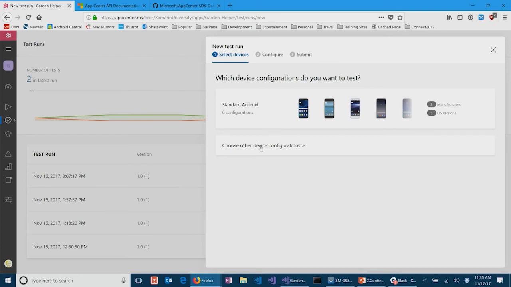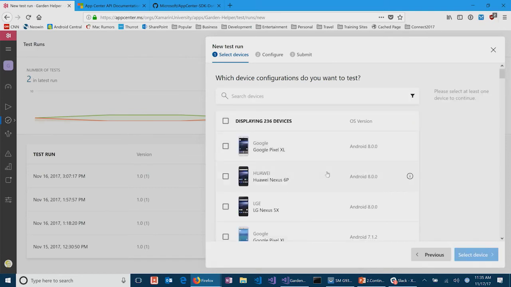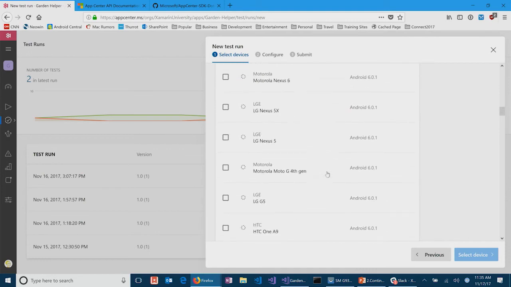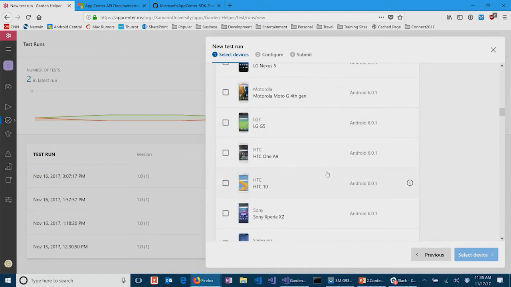And Test Cloud, I think, or at least Visual Studio App Center with its testing features, is the way to do it because you have access to such a massive selection of devices. It's pretty darn cool. And by the way, I meant to show this. If I create a new test run, I can back up again, say new test run, and I get to select my devices. So notice I have my standard Android devices that I picked, but I can pick other configurations as well. These are different physical devices that I have access to that I could select.